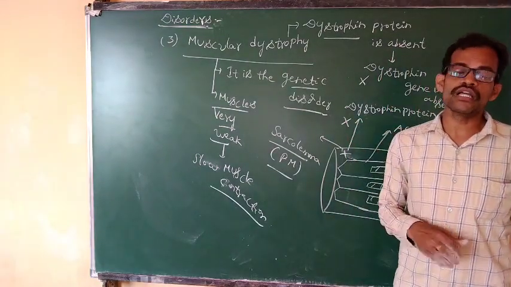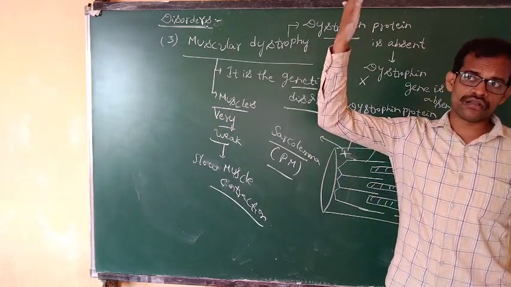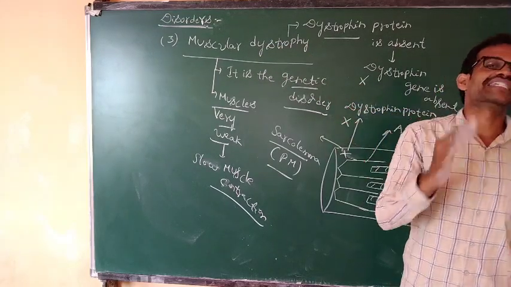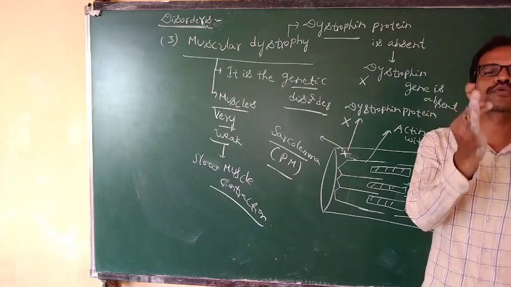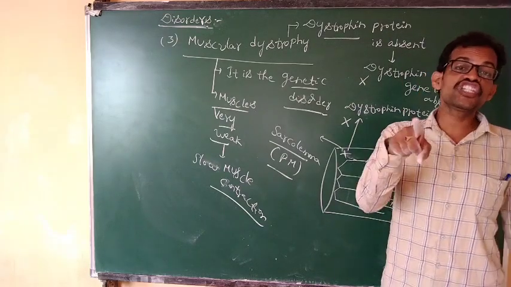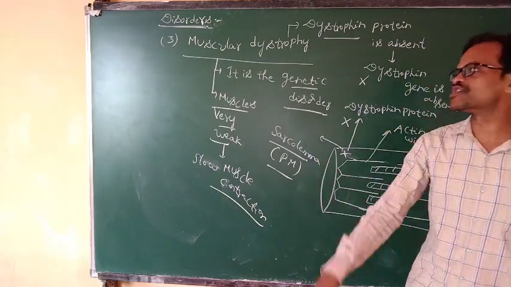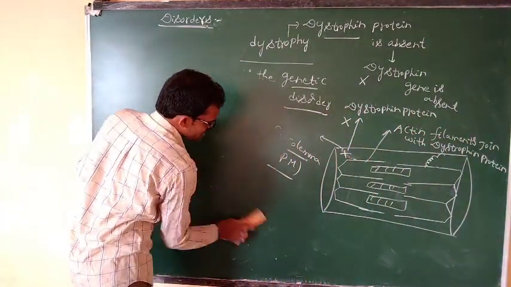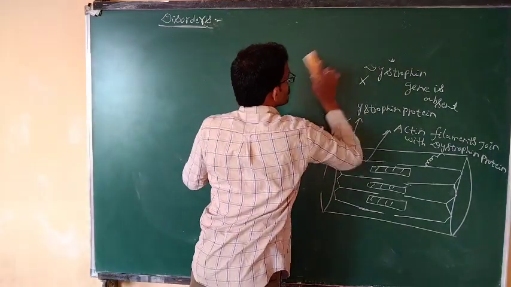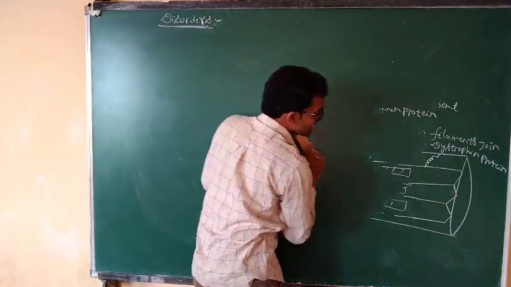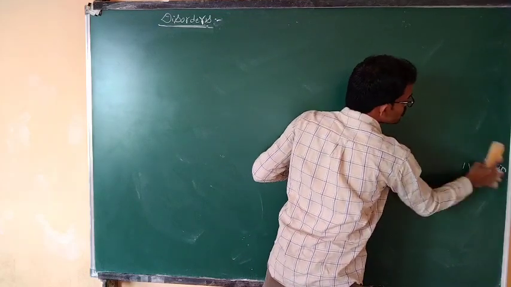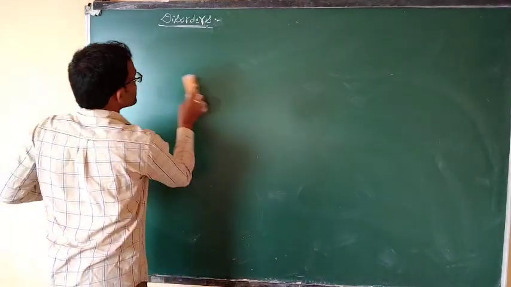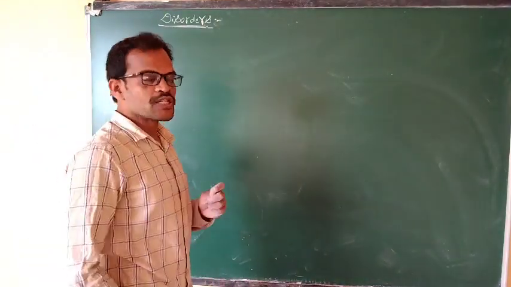This genetic problem means maybe it is transferred from parents or grandparents, from one generation to the other. The dystrophin protein is absent, meaning the gene is absent. It is the genetic disorder muscular dystrophy.